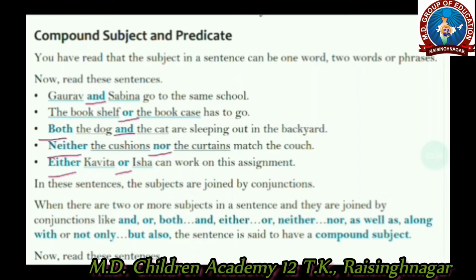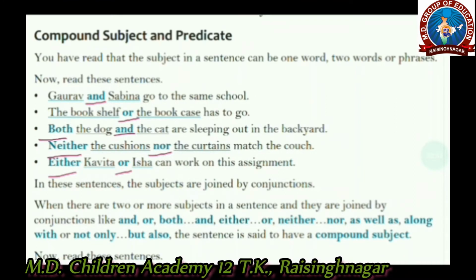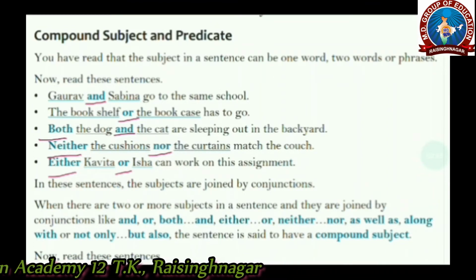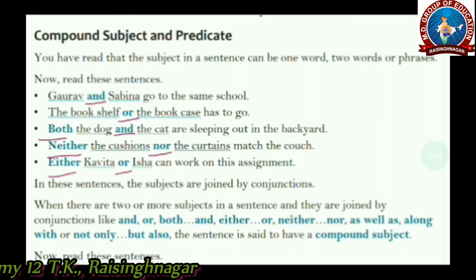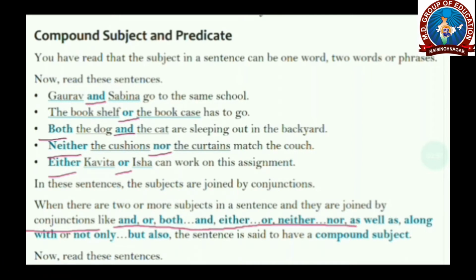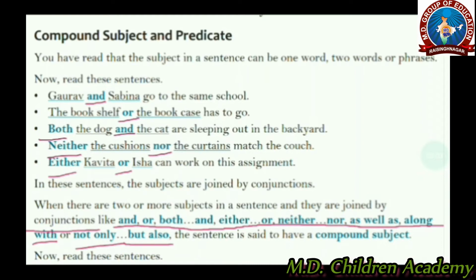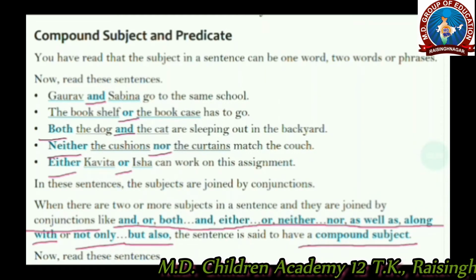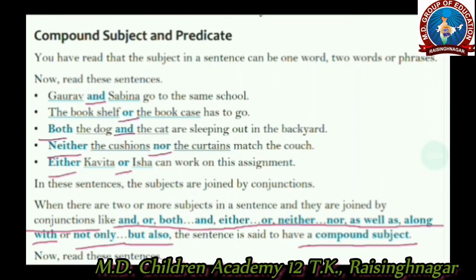When there are two or more subjects in a sentence, they are joined by conjunctions like and, or, both and, either or, neither nor, as well as, along with, or not only but also. The sentence is said to have a compound subject, meaning more than one subject.